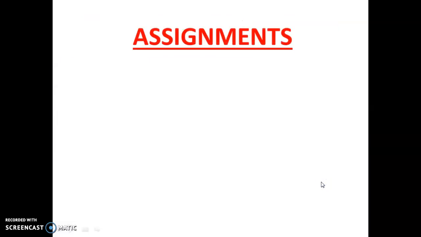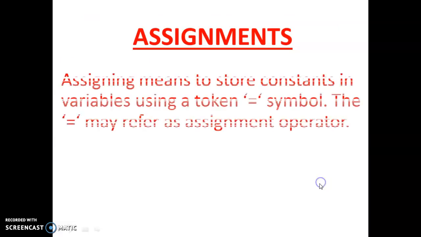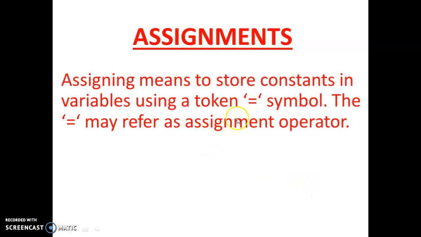Now, what is assignment? Assignment is an operator. The equal to operator is called the assignment operator, which is used to assign a value to a variable. Suppose int a equal to 10.